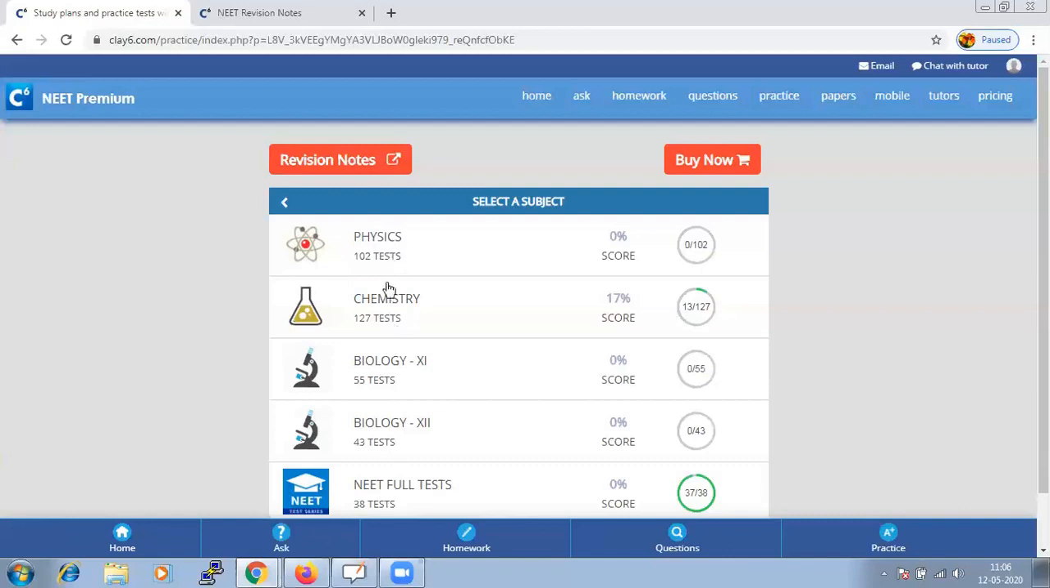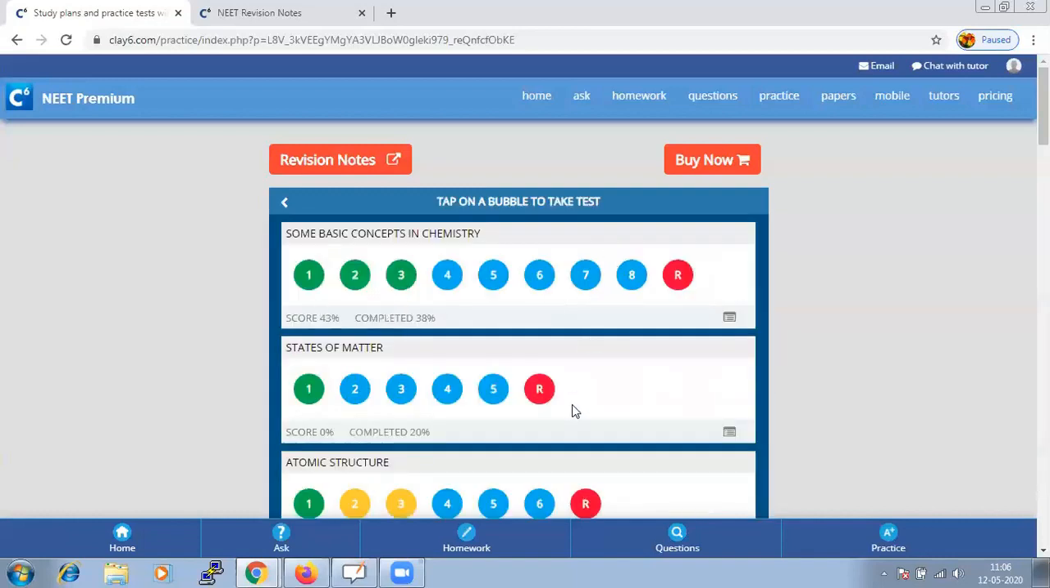that is for each subject: physics, chemistry, biology, and NEET full test papers. Under each subject, the tests will be arranged chapter wise, and if you go to chemistry, we have chapter wise tests here. Each green bubble indicates that the test is already taken, blue we need to take, and red is a random chapter wise test. And you can take these tests n number of times.